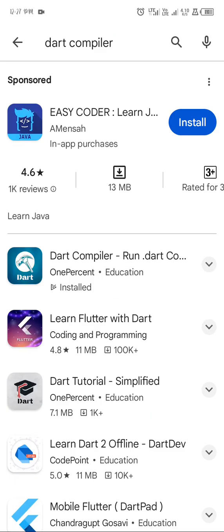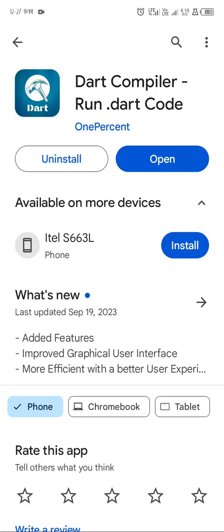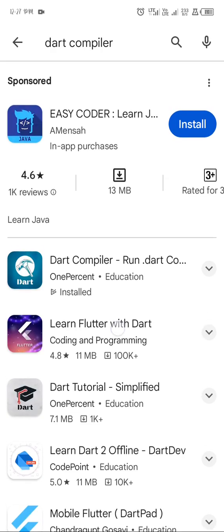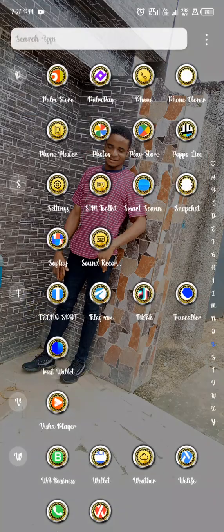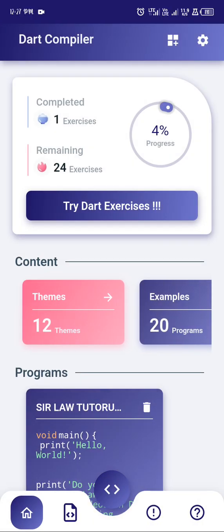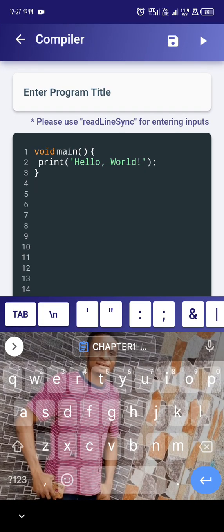When you open that compiler, you will see it here. I have installed my own, but I haven't installed my own already. Install your own on your phone. When you finish, you come and open it here. Go to that app, click on the app, open the app, and you will see it. From there, you click there. We now start our lecture.